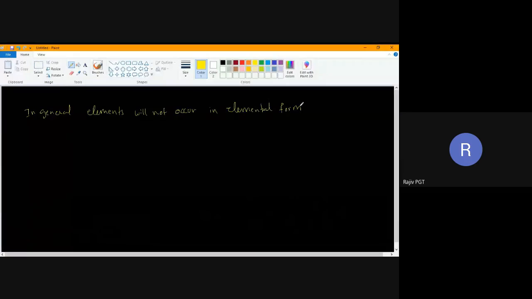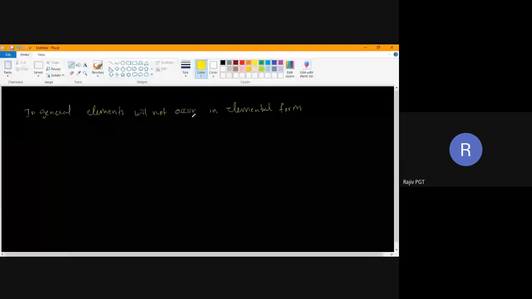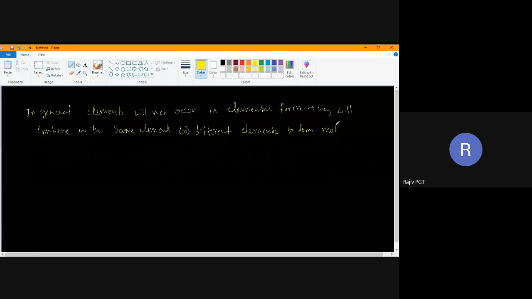In general, elements will not occur in elemental form. They will combine with the same element or different elements to form molecules. Am I audible now?